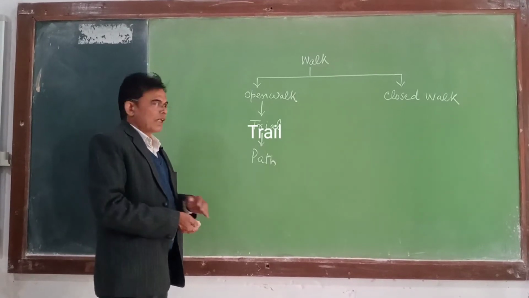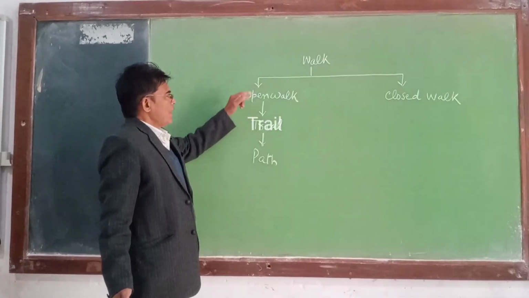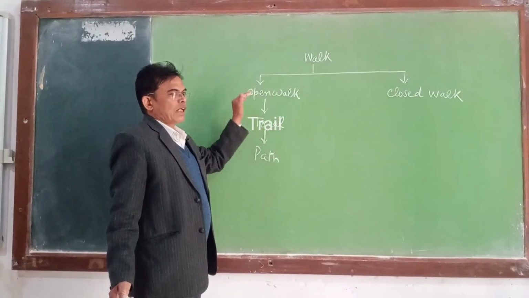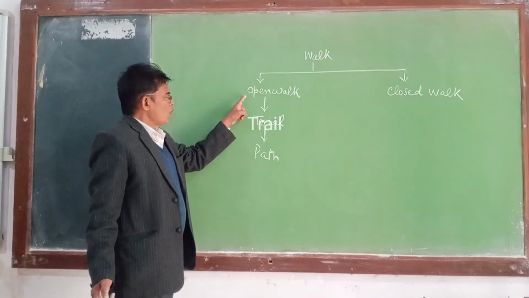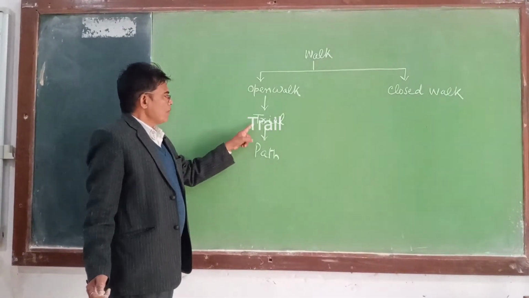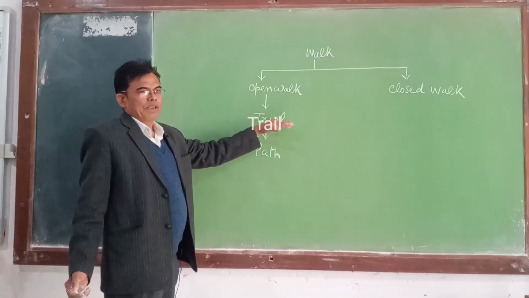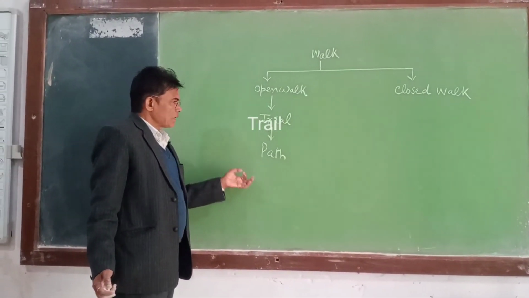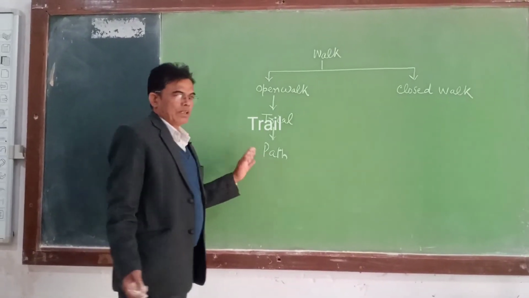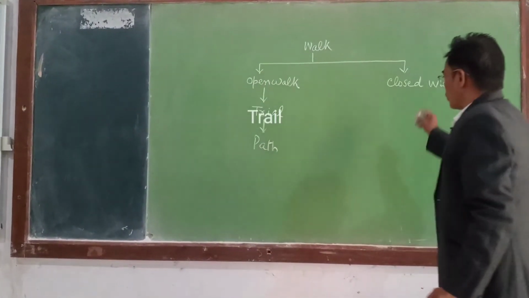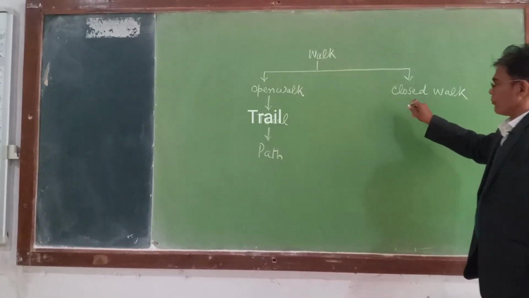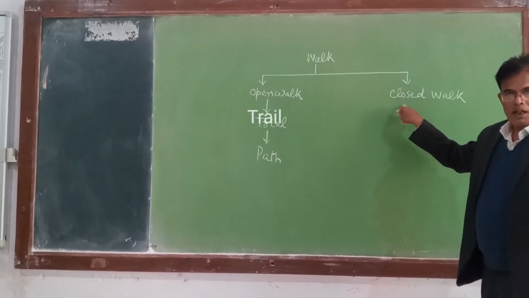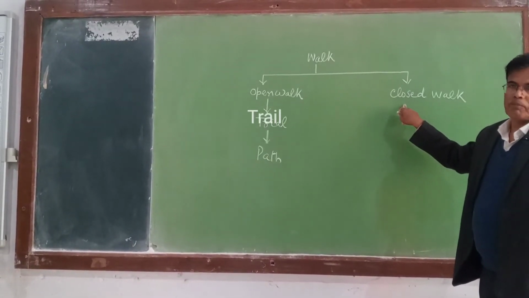Again, what is an open walk? A walk is said to be open if initial and terminal vertices are different. An open walk is called a trail if edges are not repeated. A trail is called a path if vertices are also not repeated. And similarly, a closed walk: a walk is said to be closed if initial and last vertices are the same.